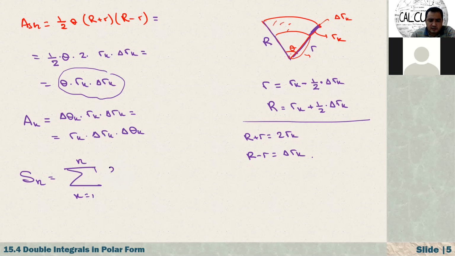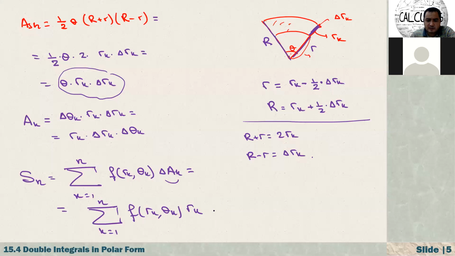Here we are multiplying the value of the function. Here we have r sub k and theta k. And here that's delta A sub k, which is equal to the sum, k equals 1 to n, of f of r sub k, theta k, times r sub k, delta r k, and delta theta k.